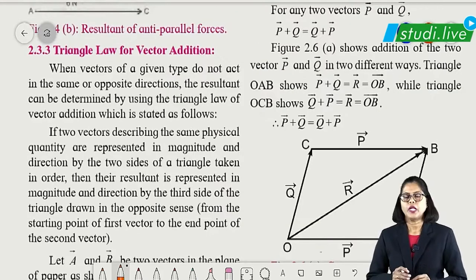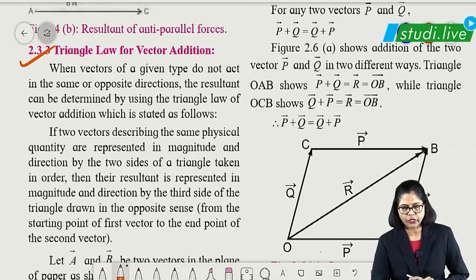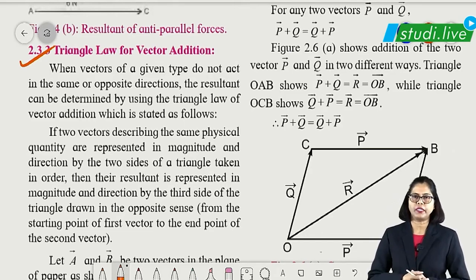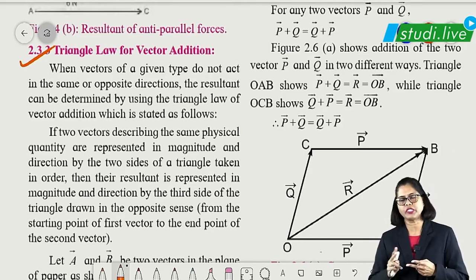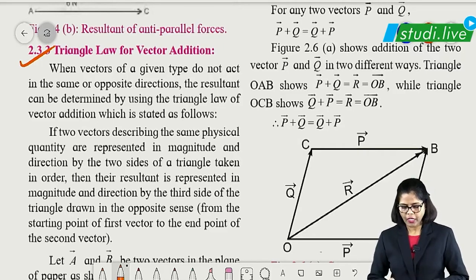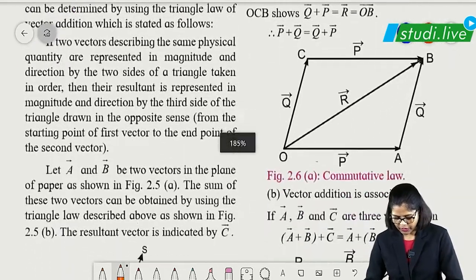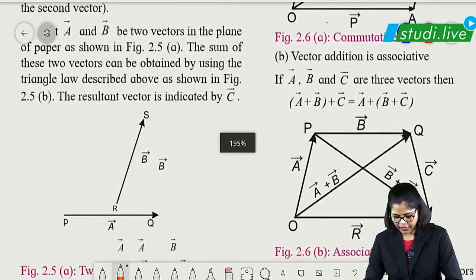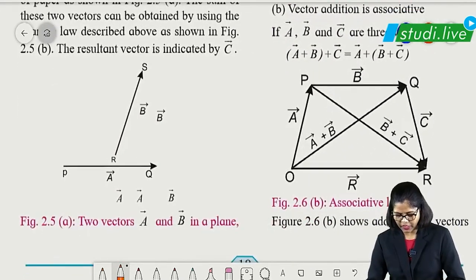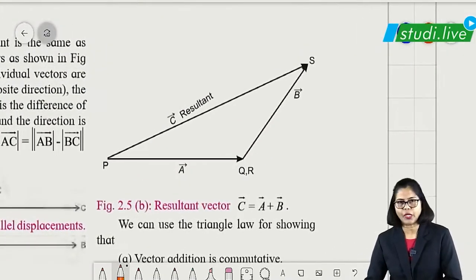Okay, students. The important part, which you have to learn from the exam point of view, is the triangle law of vector addition. There are two vector additions mentioned here: one is the triangle law and the other is the parallelogram law of vectors. So let us talk about the triangle law of vector addition. As the word suggests, triangle, we are going to form a triangle. Say there are two vectors considered here, and we have to put them in a triangle form.